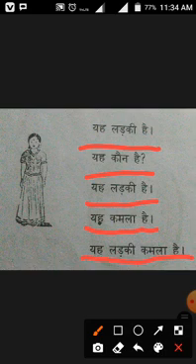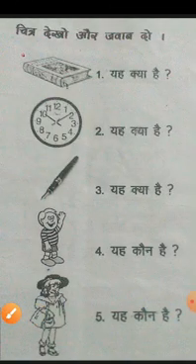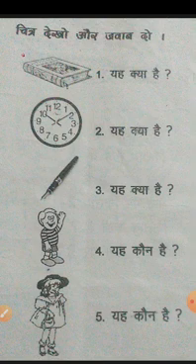Now it's time for homework. Here are some questions based on the pictures. You should watch the videos very well and understand the meaning of the sentences and the words. Then you should answer the following questions and send them to WhatsApp. Already we gave some mail IDs also, or you can copy in your classwork for reference.